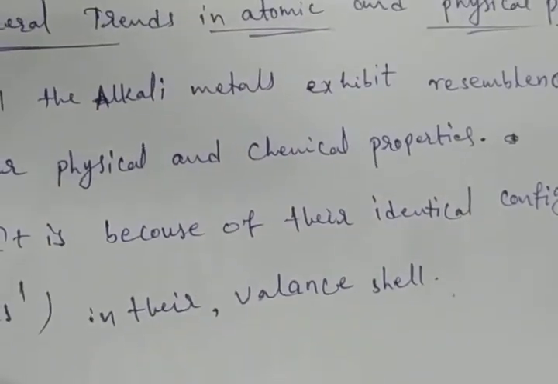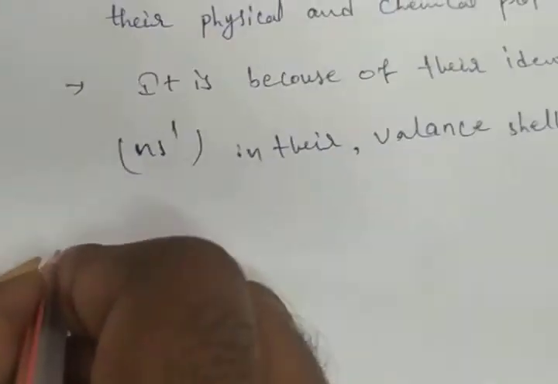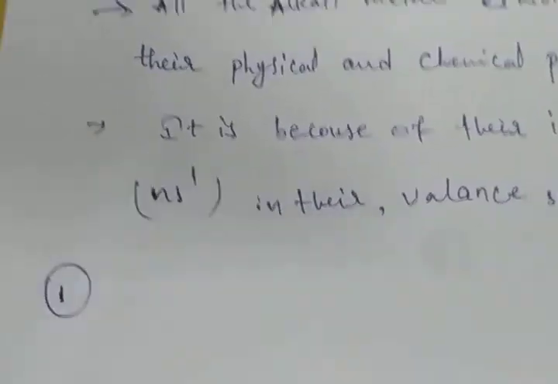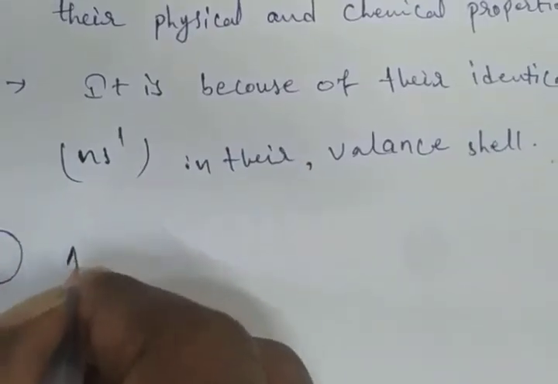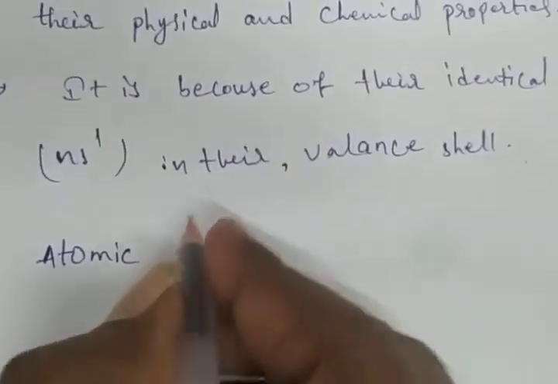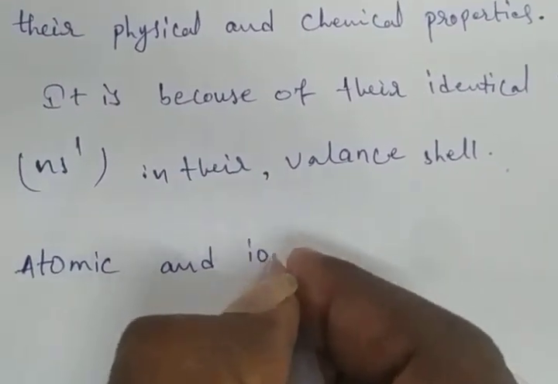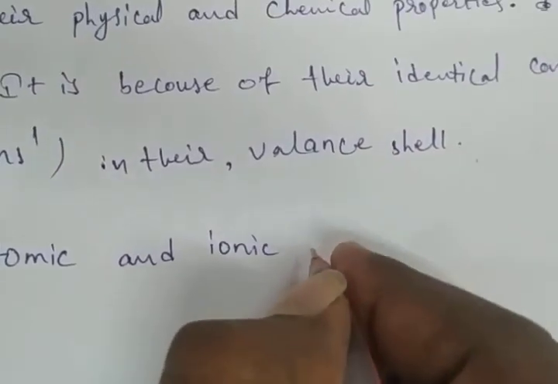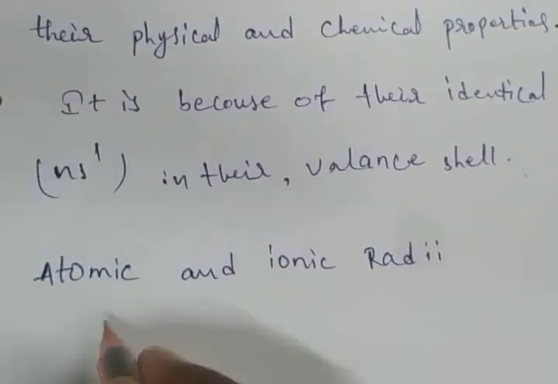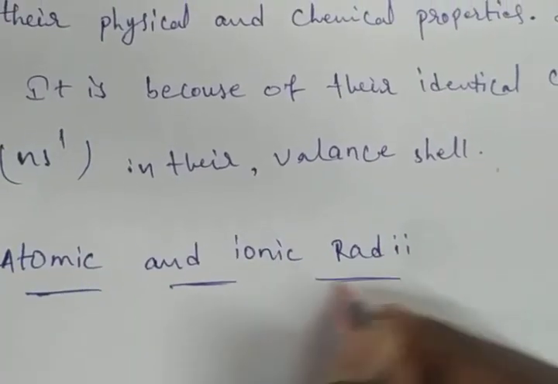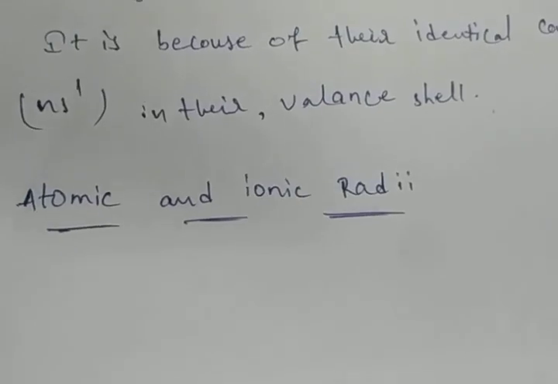First trend is atomic and ionic radii. This is the first trend. What do you know about the atomic and ionic radii?